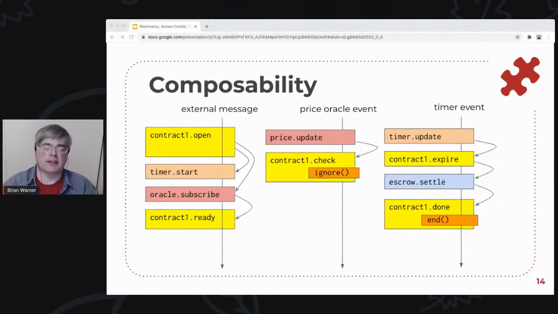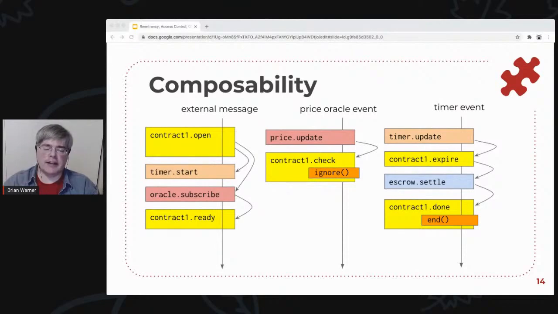And the contract can check the price, and maybe the price hasn't gone beyond some threshold. It doesn't need to do anything. It's going to ignore it. So the contract just returns, nothing special happens. And then even later, the timer fires. And the timer notifies the contract that time has passed. The contract says, oh, hey, that means that I have to expire now. Whatever we were going to do didn't happen within the expected time period. So we're going to close out now.